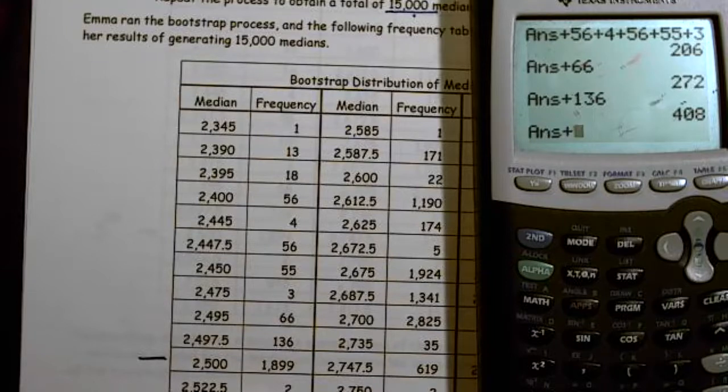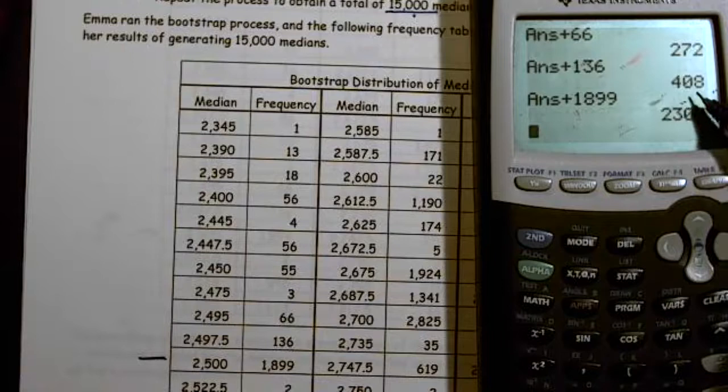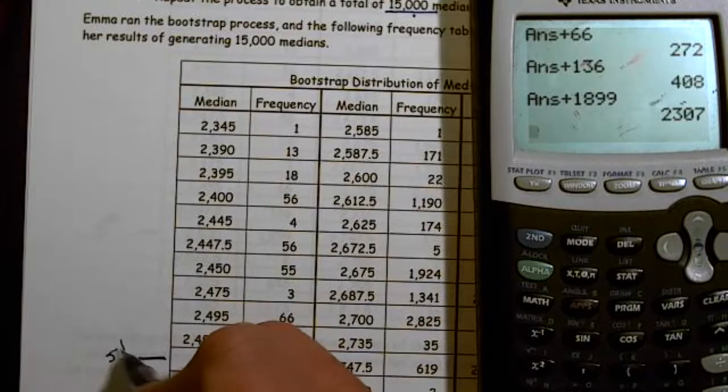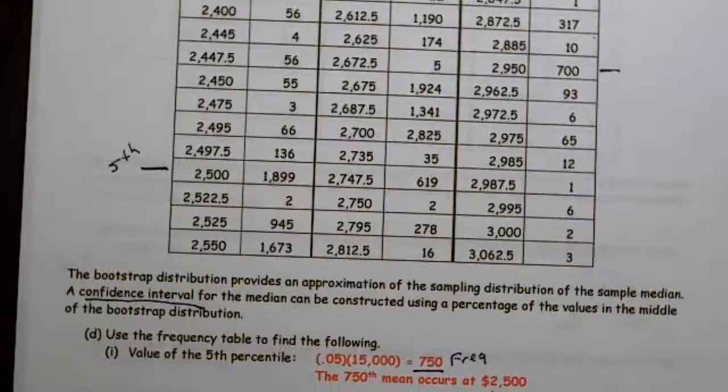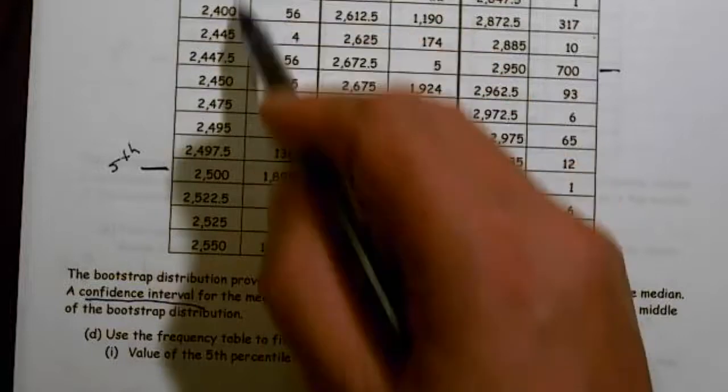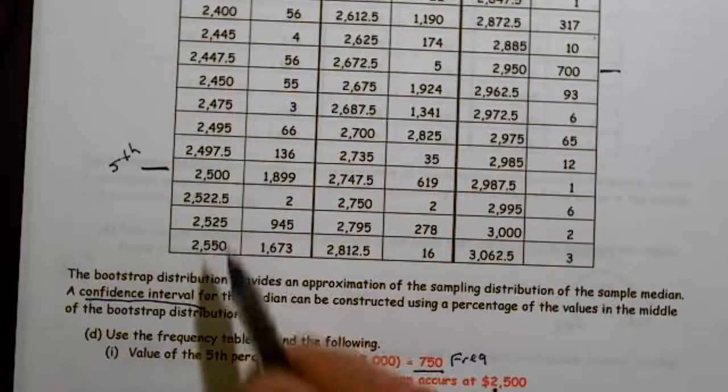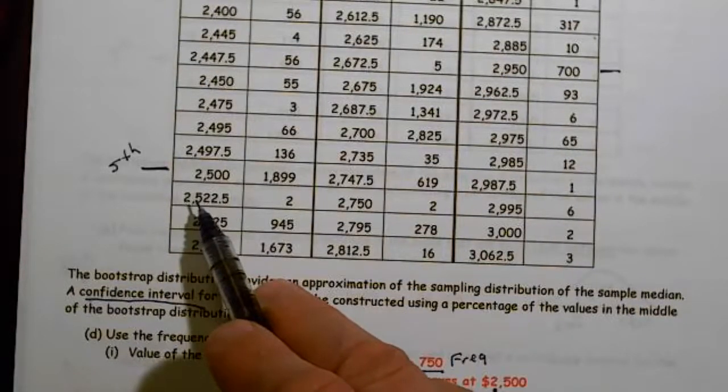Plus 1899. Hey, we just crossed over. So one of those values in this 1899 is my 5th percentile. So this is where my 5th percentile occurs. All right, so my 5th percentile occurs at $2,500, because these are median prices. So the 5th percentile occurs at $2,500.